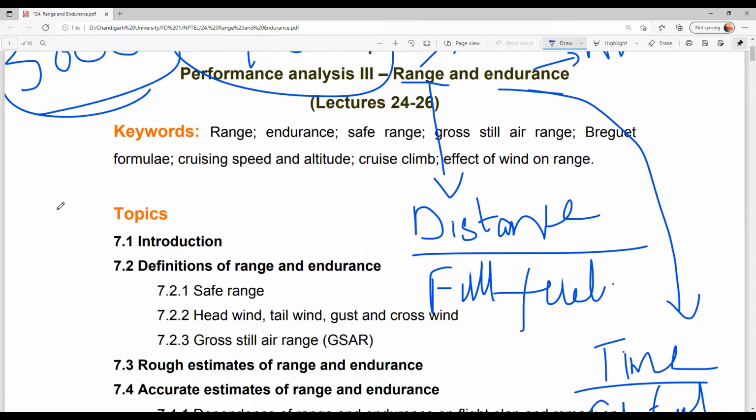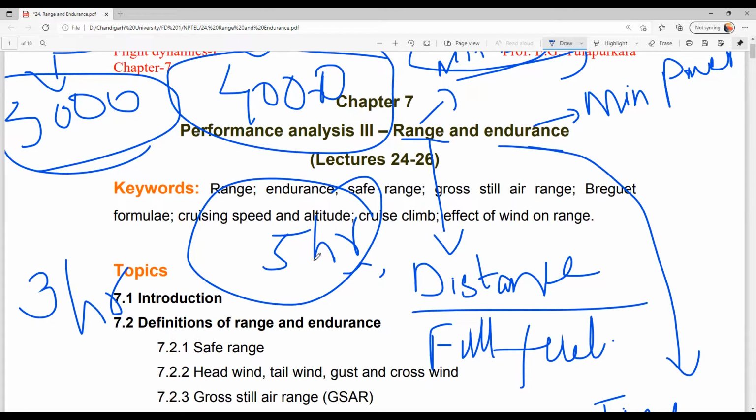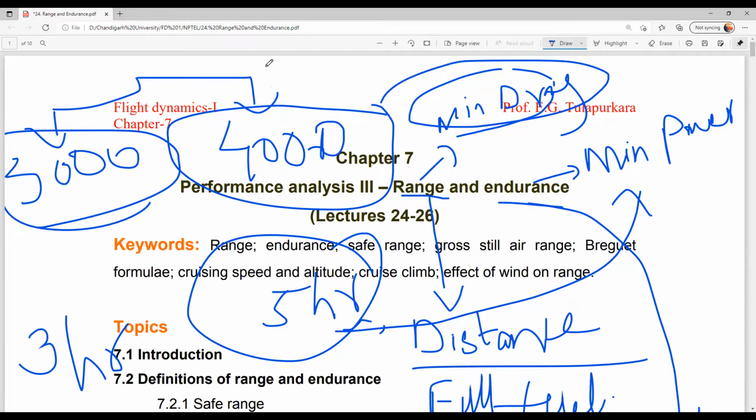Again, I am going to compare with another aircraft having 3 hours endurance time and another one having 5-hour endurance time. I will prefer 5 hours because I need to fly for a longer time. So that is an advantage for us, having maximum range and maximum endurance. So we have to go for maximum range and maximum endurance. When we want maximum endurance, we have to fly with minimum power. When we want maximum range, we have to fly with minimum drag. Maximum endurance, minimum power; maximum range, minimum drag.